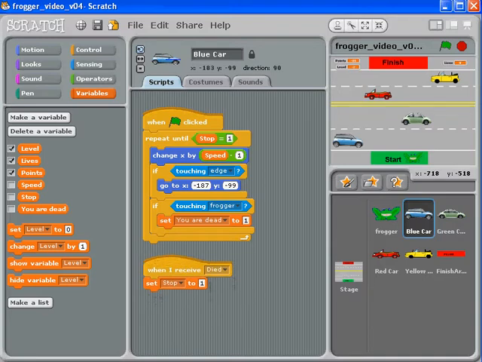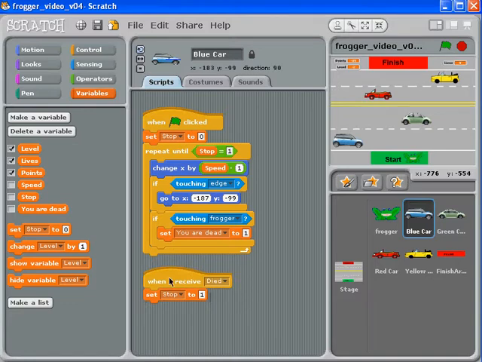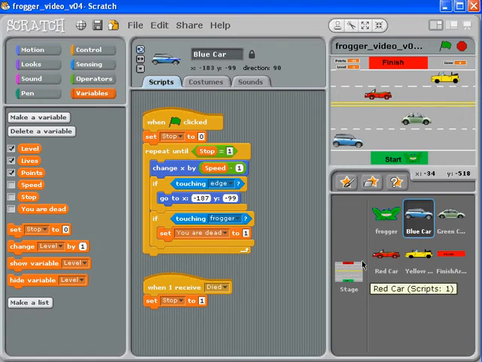Now, what I need to do is set stop equal to 0. In order to do that, I'm going to change this stop and put that up there. Now that we've got this for our blue car, this signal will actually work. We only need it once in the blue car, and it will transmit that message. That stop variable is going to go for all of them. So we don't need that, and we don't need this part anymore. All we need is our repeat until.